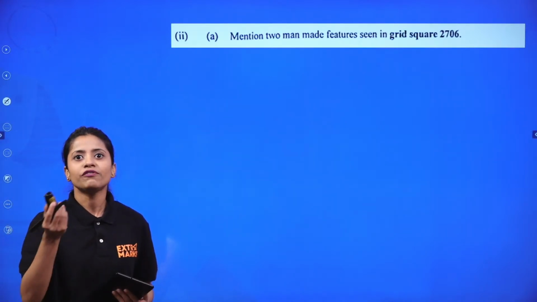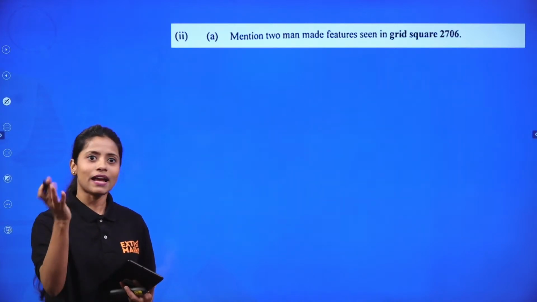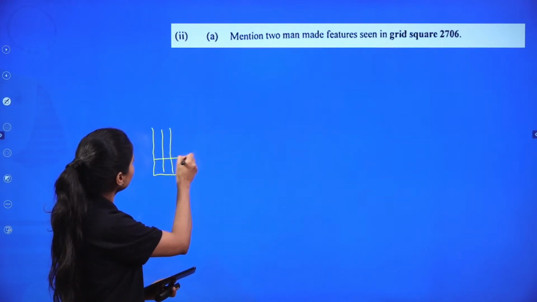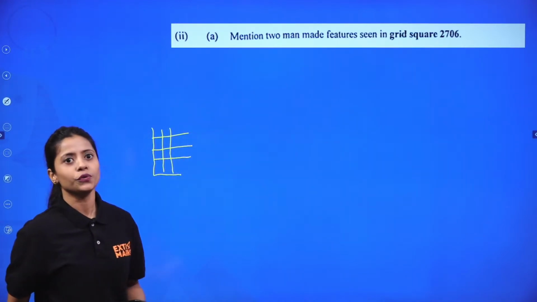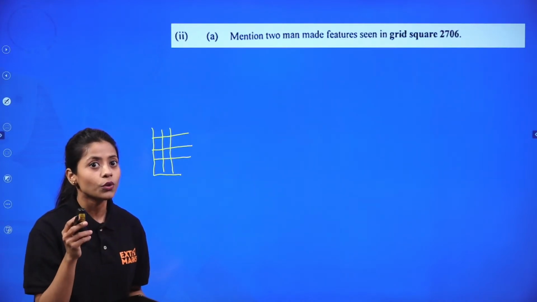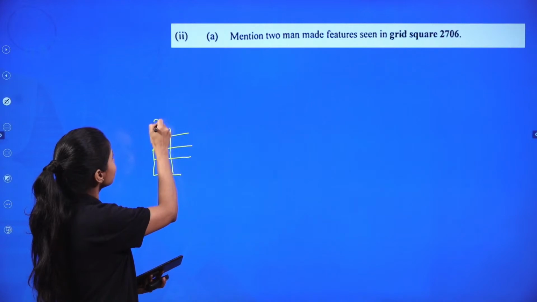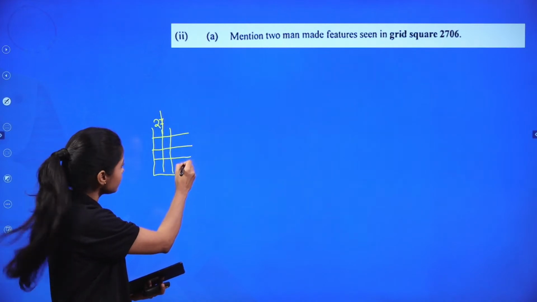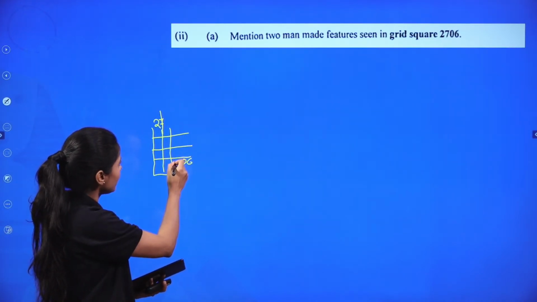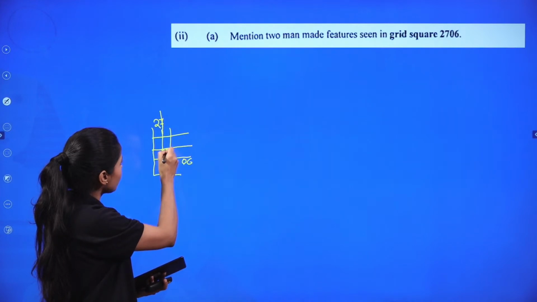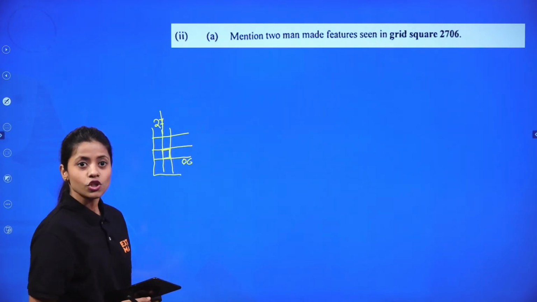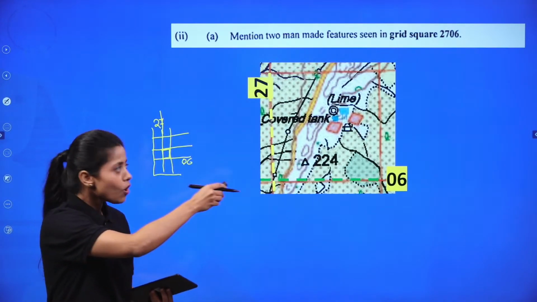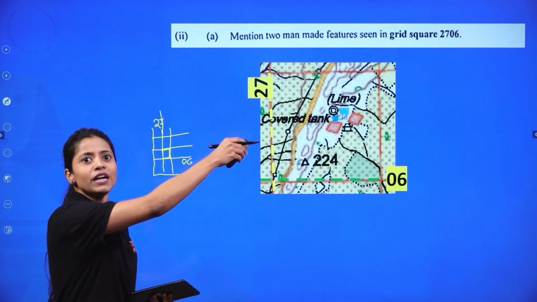Mention 2 man-made features seen in the grid square. Now grid square I've already told you. If you know the vertical and the horizontal grids, it is very simple for you to figure it out. Say suppose this is 27 in the map, this vertical line you will see. And say suppose this is 06, the horizontal line. So where does it fall? Say suppose it is falling here, right? You have to figure it out under this grid. What are the man-made features over here?